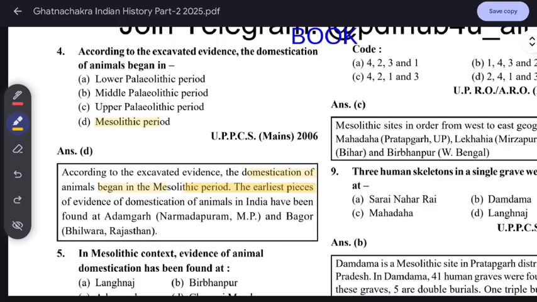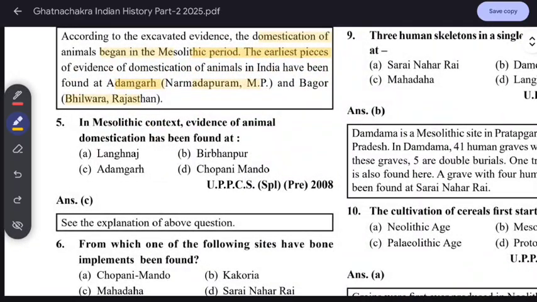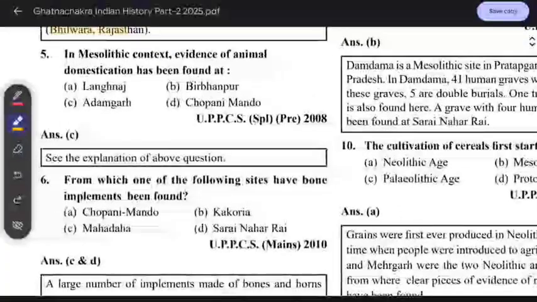The earliest evidence of domestication of animals in India has been found in Adamgarh, which is in MP, and in Bagor, Bhilwara, Rajasthan. Then the fifth question: in the Mesolithic context, evidence of animal domestication has been found in Adamgarh. Same question, it means it's important.